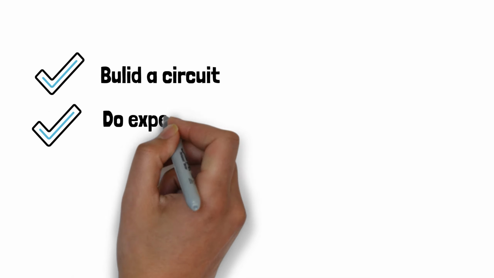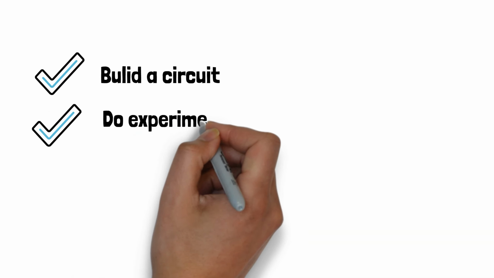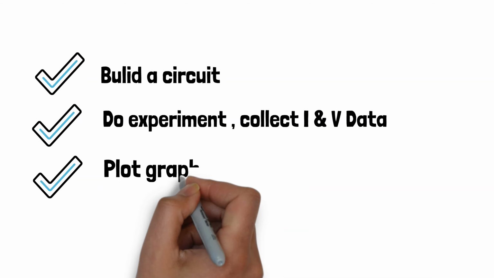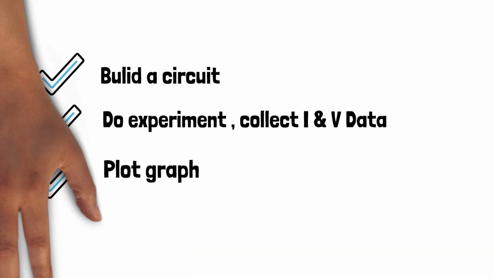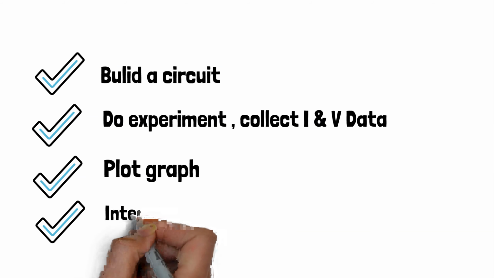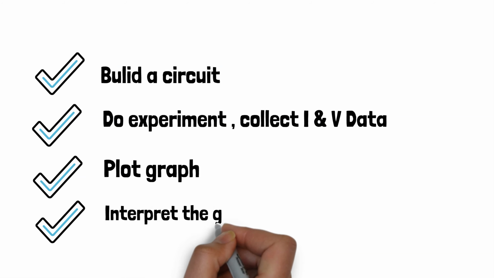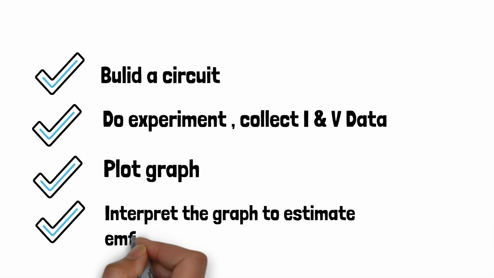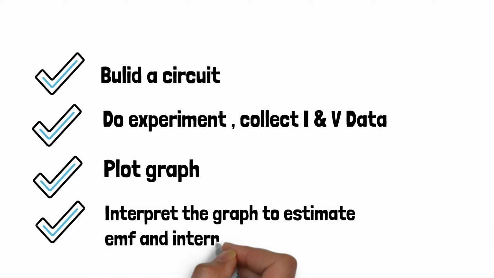Then we do the experiment and collect I versus V data. Then we plot the graph of the I and V we got.